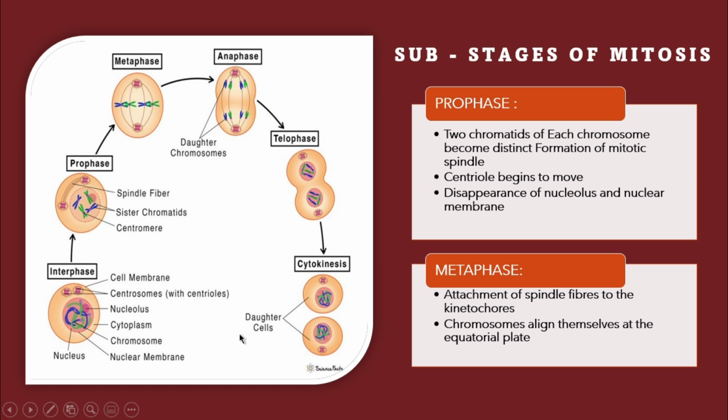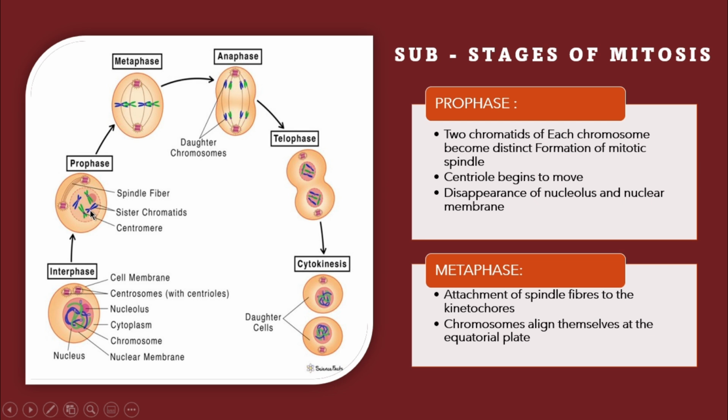Next one is the substages of mitosis. Substages of mitosis, first one is the prophase. So after interphase, see the figure shown here: after interphase, prophase, then metaphase, then anaphase, then telophase. So what do we mean by prophase? In the figure shown here, there are two chromatids. This green one and blue one, these are the chromatids, and this is the whole chromosome. This one is one chromatid and this is another chromatid. So both are sister chromatids, both in the same chromosome. That's why it is said here, sister chromatids.